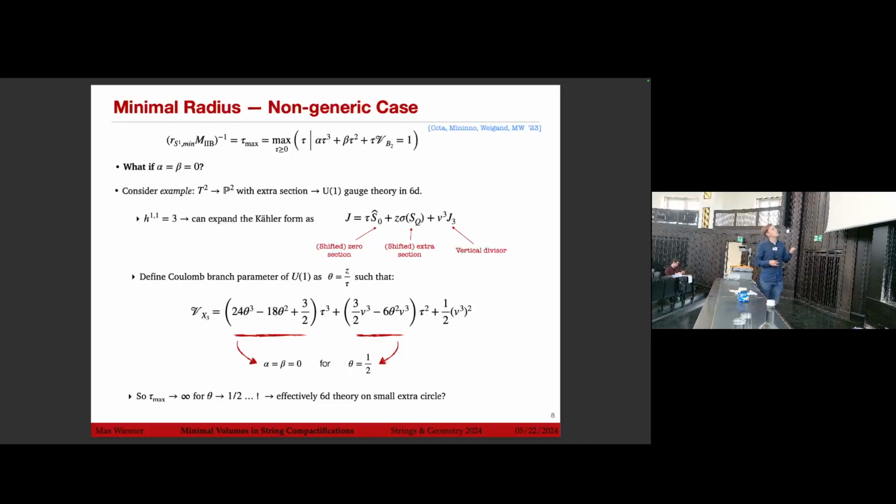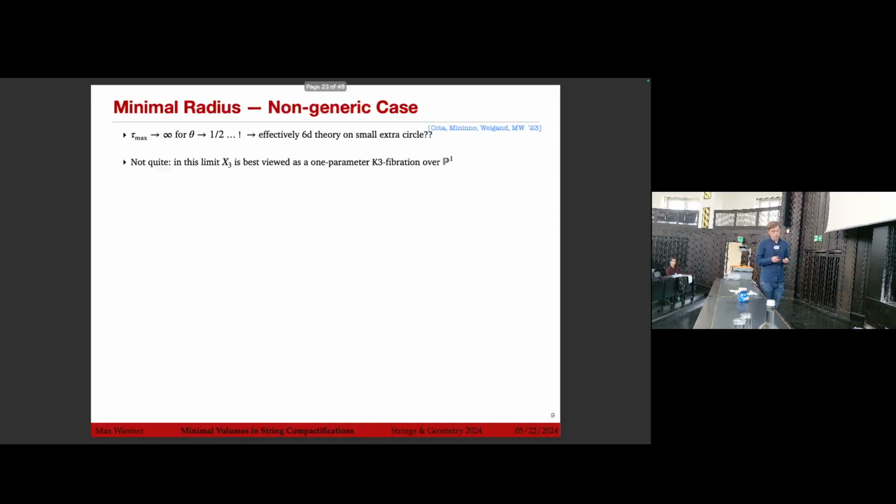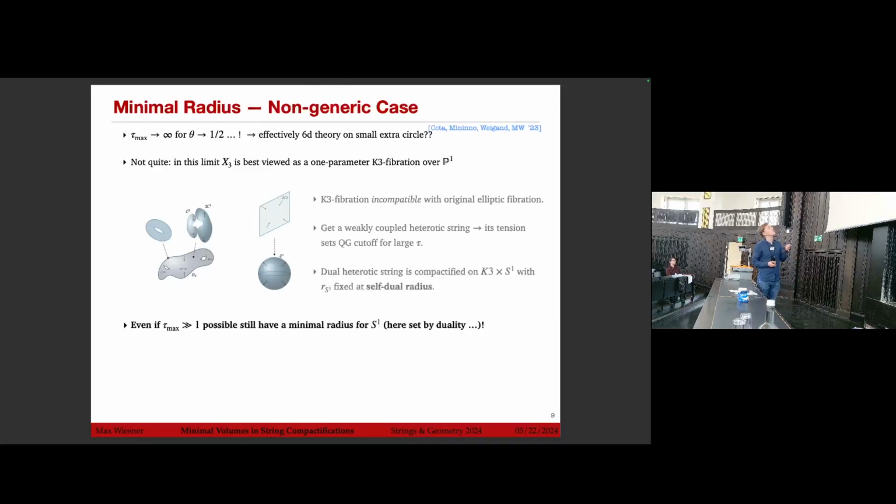And we can write the overall volume of the X3 in this unit in terms of tau and theta. And one can see very quickly that alpha and beta, so the coefficients of the tau cubed and the tau squared term, vanish if theta is equal to 1/2. So one may ask, is tau max going to infinity if we tune our Coulomb branch parameter accordingly? The answer here is again no, because in this limit, X3 is best viewed as a one-parameter K3 fibration over P1. So this is what we started with.